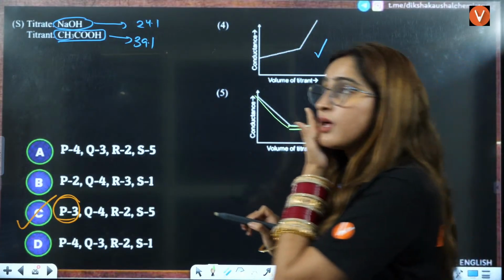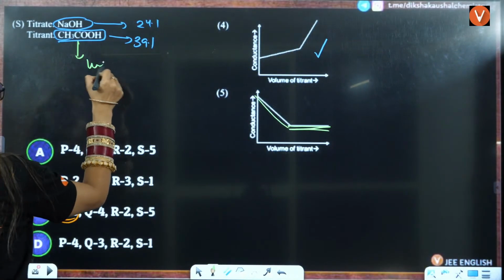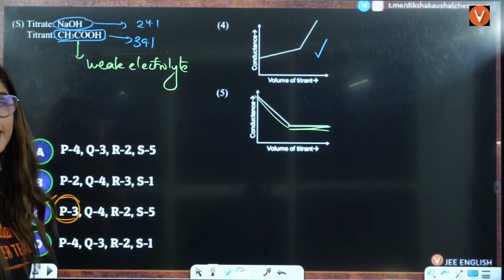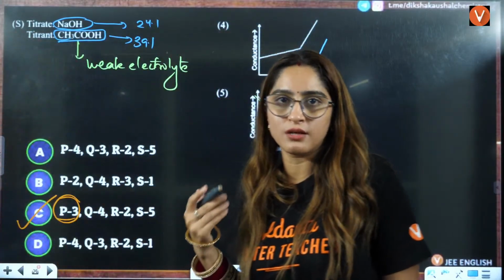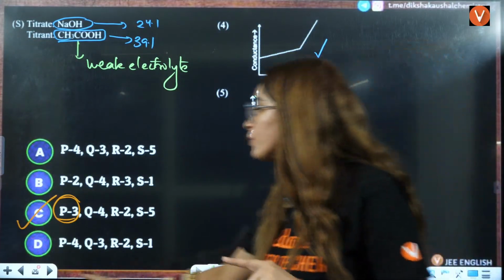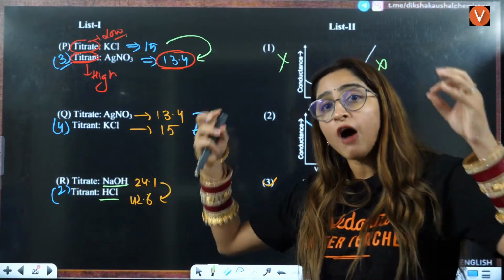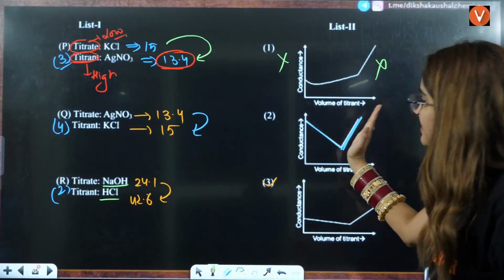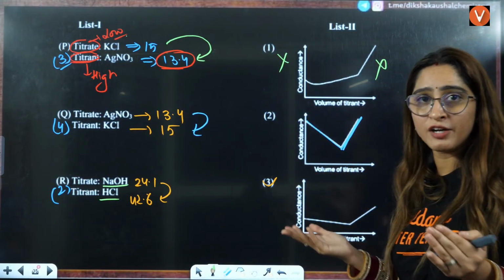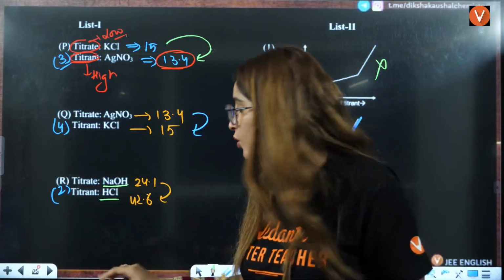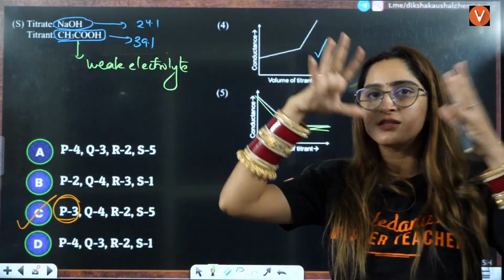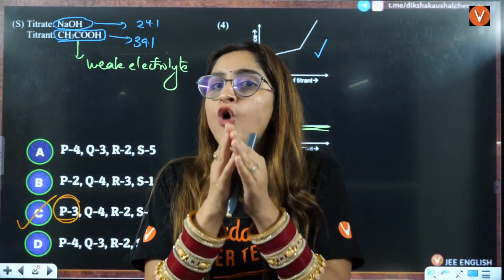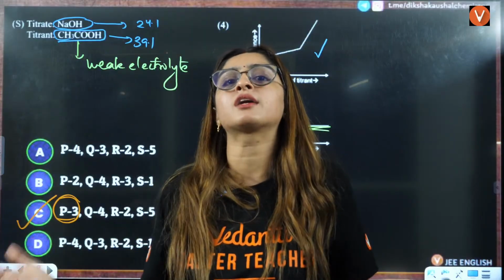Can you tell me the reason? Because the titrant that you are adding is a weak electrolyte. A weak electrolyte will not dissociate to that high an extent, okay? In the earlier case, you are adding HCl, so after the neutralization also, HCl is getting dissociated, and that is why there is an increment in the molar conductivity. The conductance is more, the ions are more. But in this case, once the neutralization is done, even after adding CH3COOH, which is not getting dissociated, the molar conductivity is not increasing.